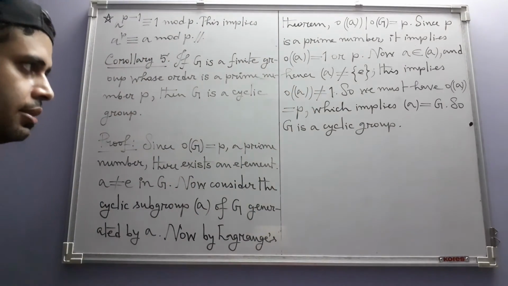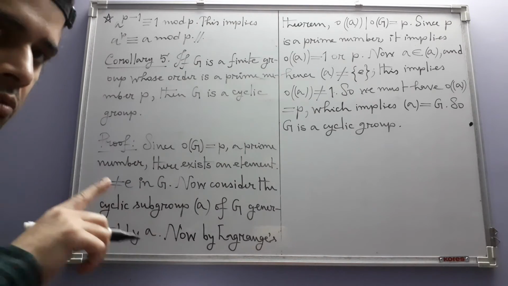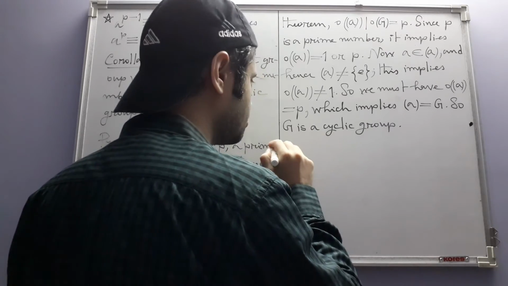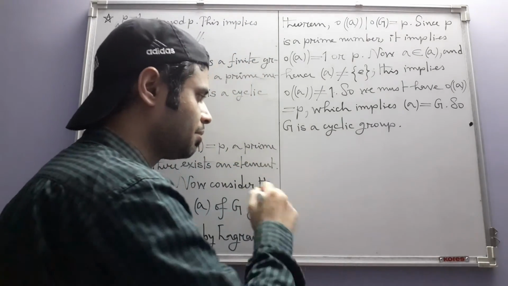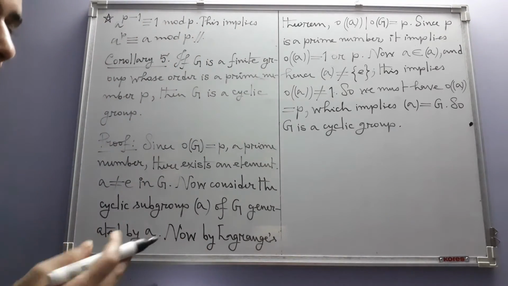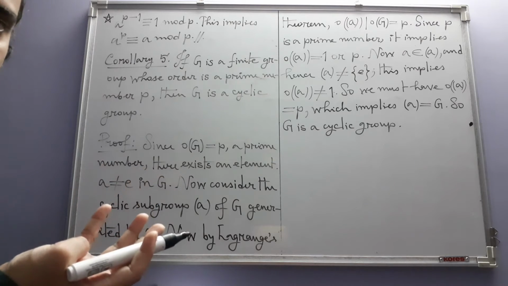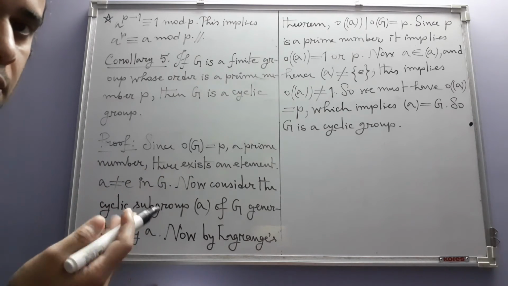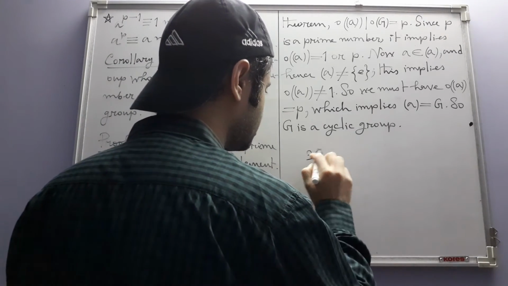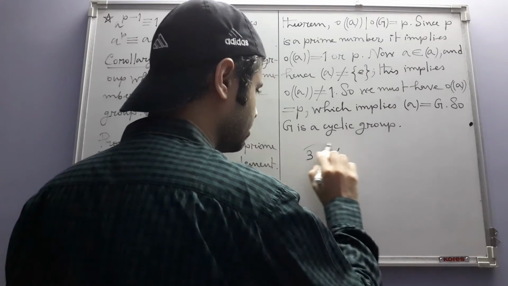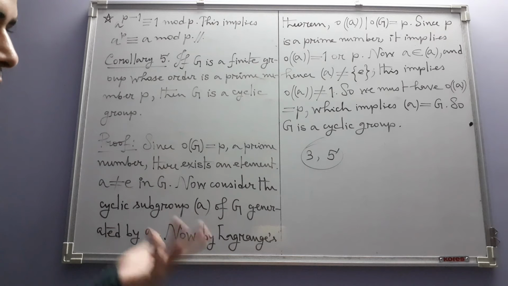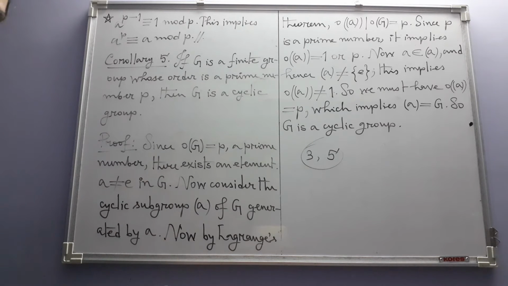Now you can see that one of the exercises that we proved, I don't remember the number, asked us to prove that any group of order 3 or 4 or 5 is abelian. If the order is 3 or 5, then this new result tells us that the group is a cyclic group, and cyclic groups are automatically abelian.